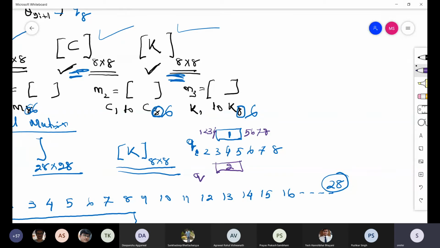Left side 1, 2, 3, 4, right side 5, 6, 7, 8. If you see element number 2, in the left side you have 5, 6, 7, 8. This is the same as the right side of element number 1. And in the right side of element number 2, you will have 9, 10, 11, 12. So Q values will go from 5 to 12. Clear?